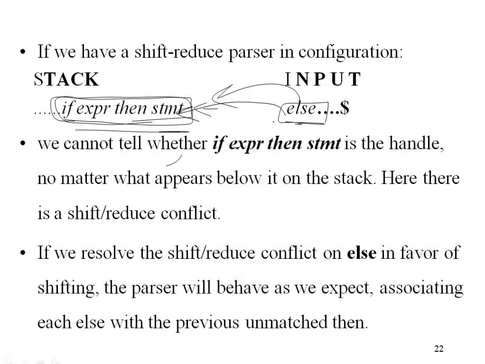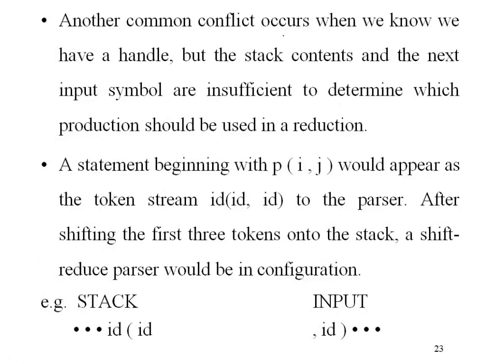In C language, it associates the last else with the previous then. So in this case, if it were a statement of C language, this else would be pushed onto the stack. How this is resolved depends on the language, and what procedure is considered regarding particular statements. So this is known as shift reduce conflict.